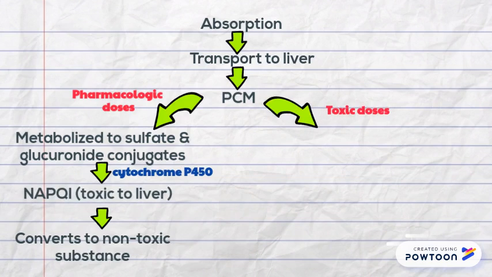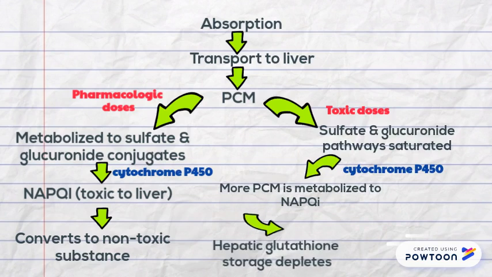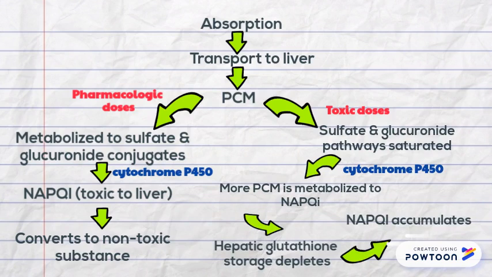In toxic dose ingestion of PCM, the sulfate and glucuronide pathways are saturated, and more PCM is metabolized to NAPQI and binds to glutathione. Therefore, hepatic glutathione storage depletes. NAPQI accumulation could cause liver necrosis.